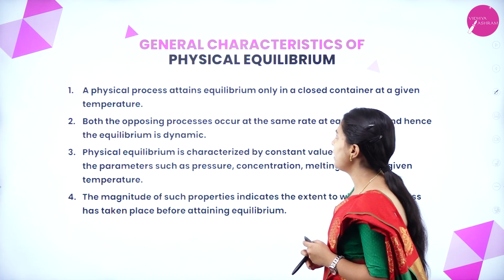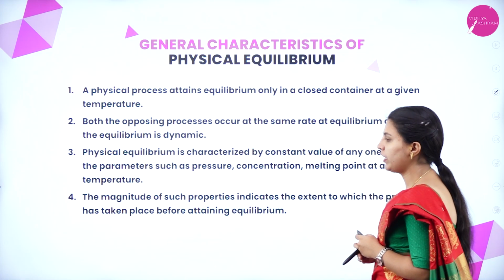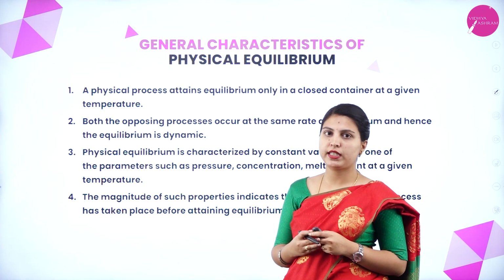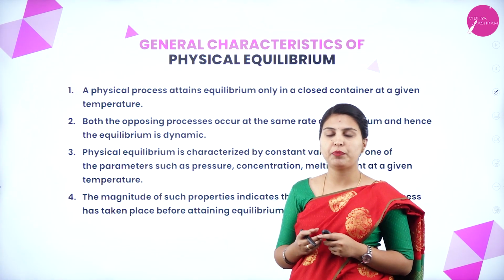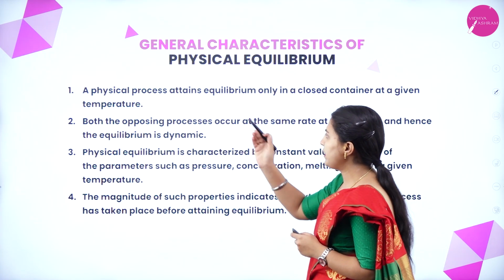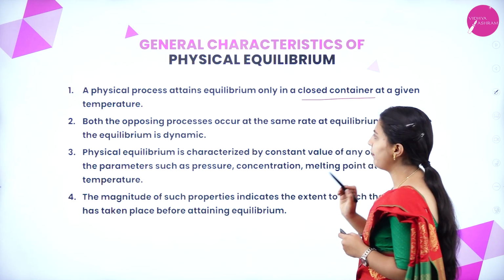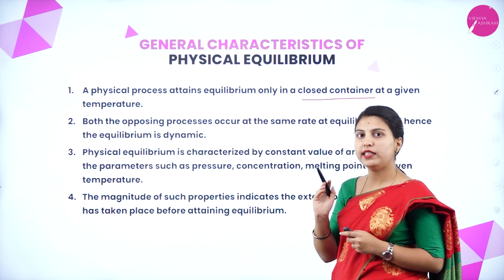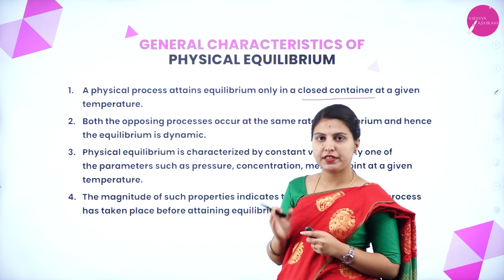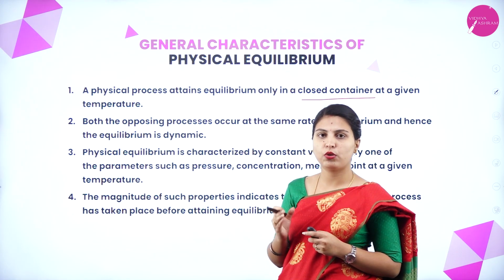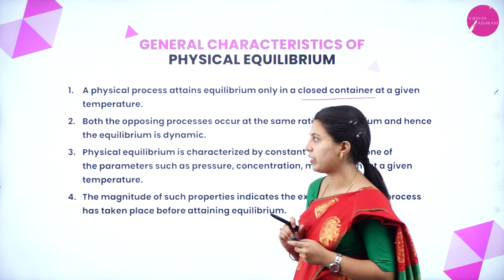Next, general characteristics of physical equilibrium. By seeing the types of physical equilibrium, what general points have we understood? A physical process attains equilibrium only in a closed container at a given temperature. All the physical equilibria we have seen take place in a closed container at a given temperature.